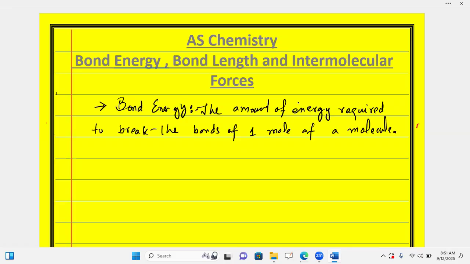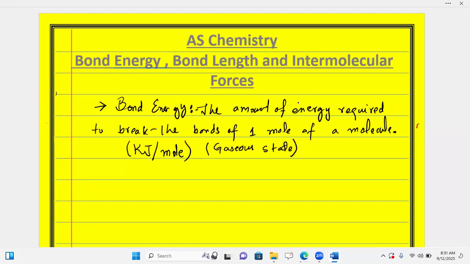And this bond energy will be measured in kilojoules per mole over there. This is the unit for it. And we can say that the atoms here should be in gaseous state for the molecules formation. The molecules should be in gaseous state over there.